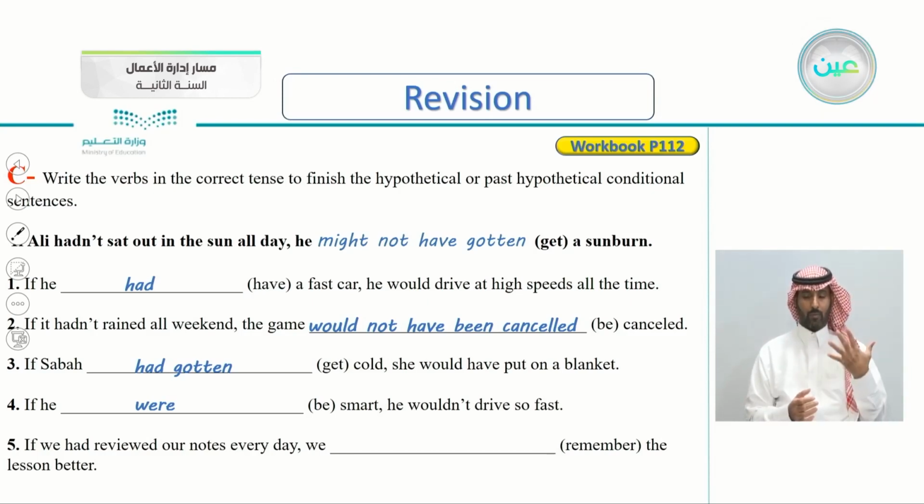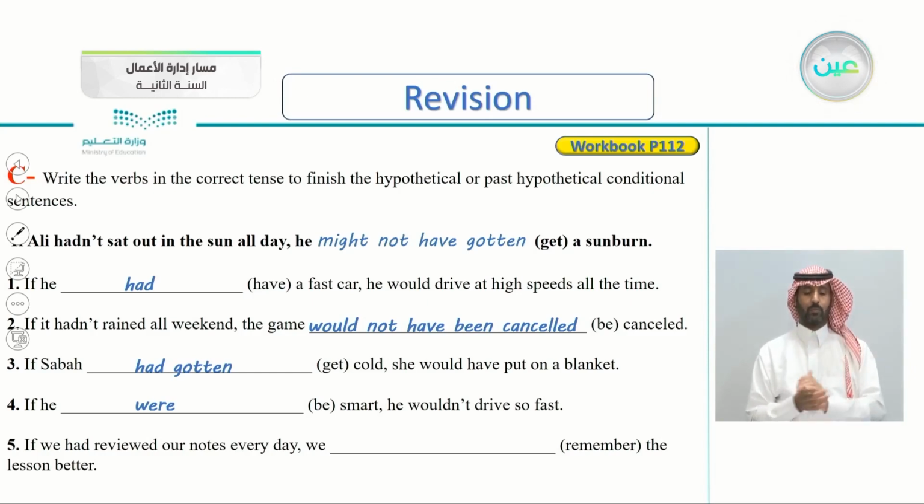Number five, if we had reviewed our notes every day, we and the verb here is remember the lesson better. This is the result clause. So what's the answer here?